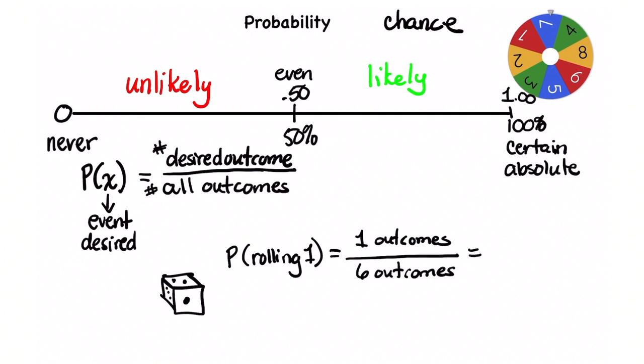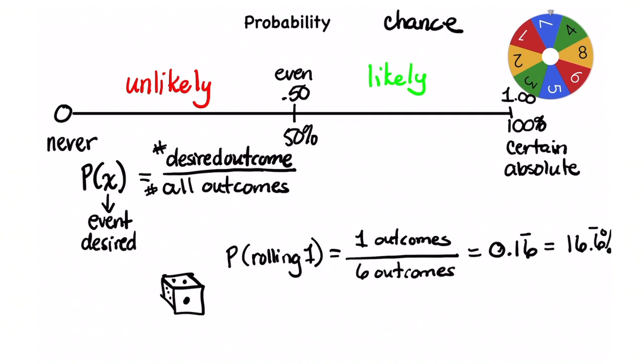We can turn it to a decimal using division, so it would be 0.1666, with a repeated 6, or you can change it to a percent by moving that decimal 2 places to get 16.6%. And that's what probability is.